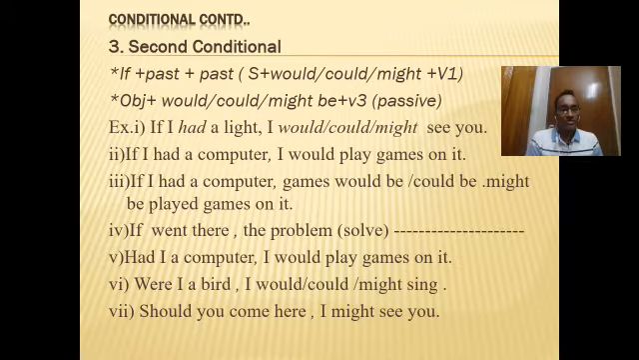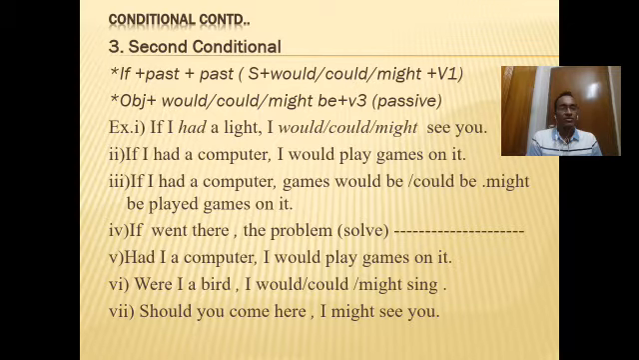Number 4, let's see. If I went there, the problem solved. What is the answer? Here you see, if I went there, number 4, here I has not been written, so we will write here I. If I went there, the problem is an inactive subject, therefore the answer would be might be solved or would be solved or could be solved, because this sentence also belongs to second conditional.